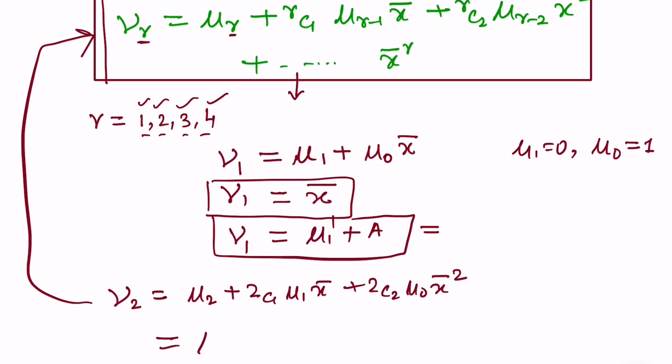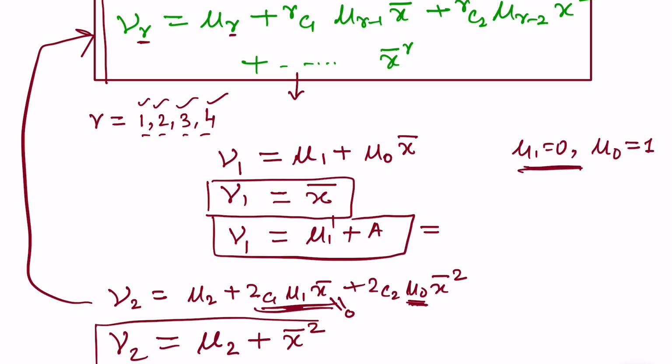So this will be mu 2 plus, what is the value of mu 1? Mu 1 is 0. So we can directly put the second term as 0. Moving to the third term, in the third term mu naught is 1. So this is x bar square. So this is the second relation which we got.